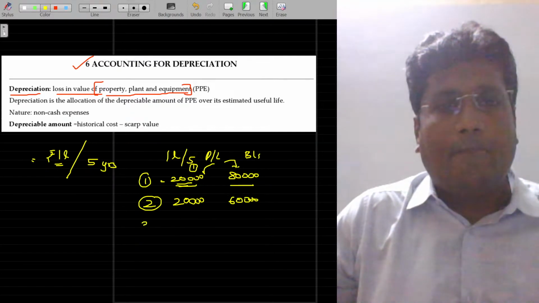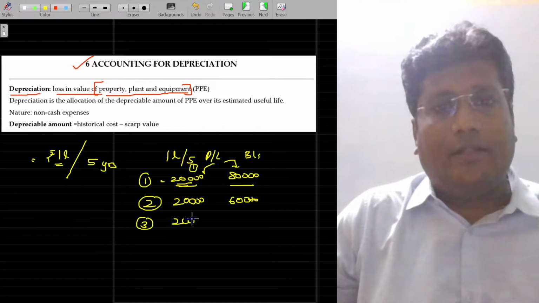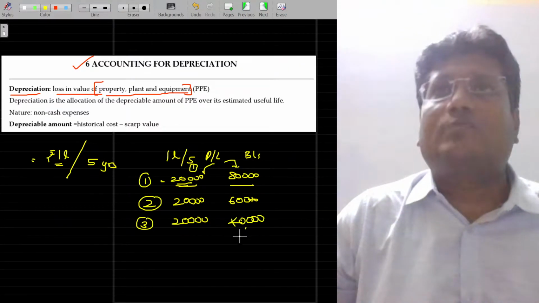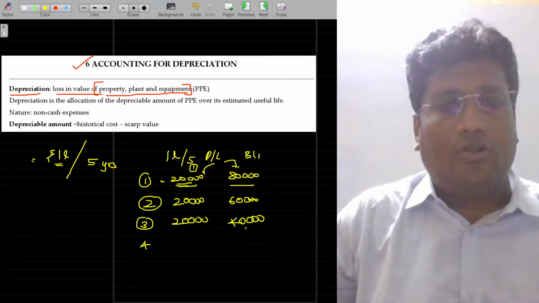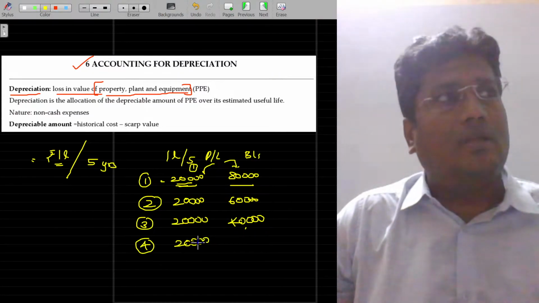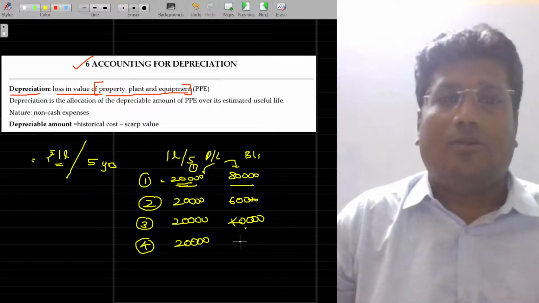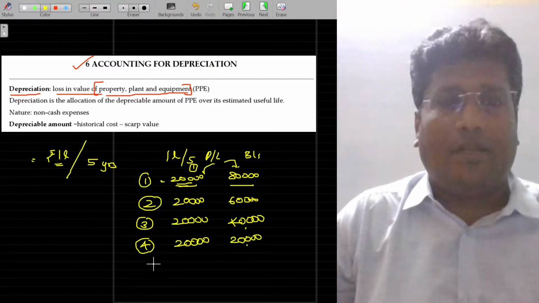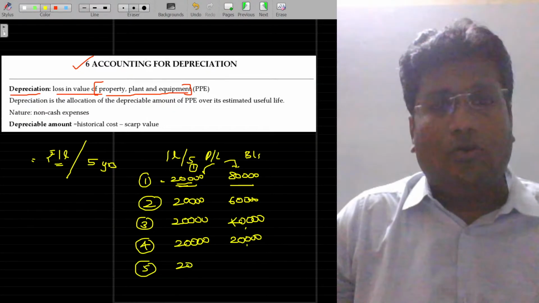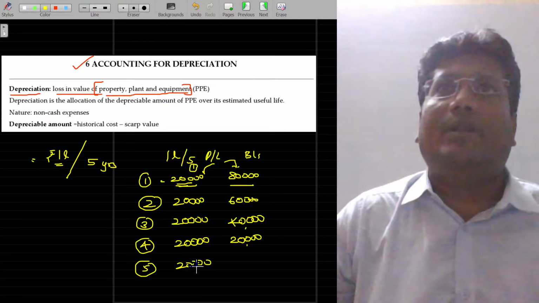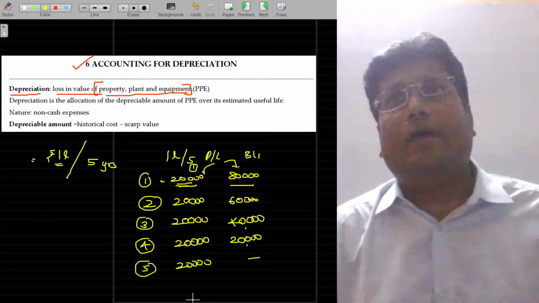In the third year, another 20,000 rupees is debited in the P&L account, and thereafter the balance sheet has the value of the assets being only 40. And in the fourth year, the value lost because of the consumption or usage of the asset, 20, is debited to the P&L account, and now the balance sheet has the value of the assets being 20. In the fifth year, 20,000 rupees is also considered as a loss and expense debited in the last year. Thereafter, we don't have the asset.